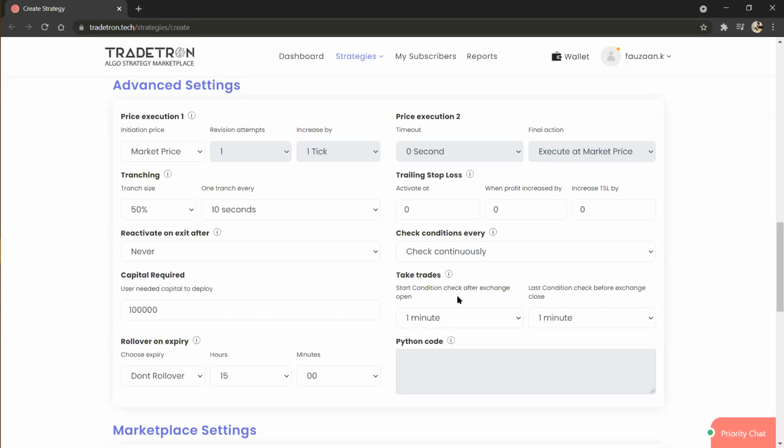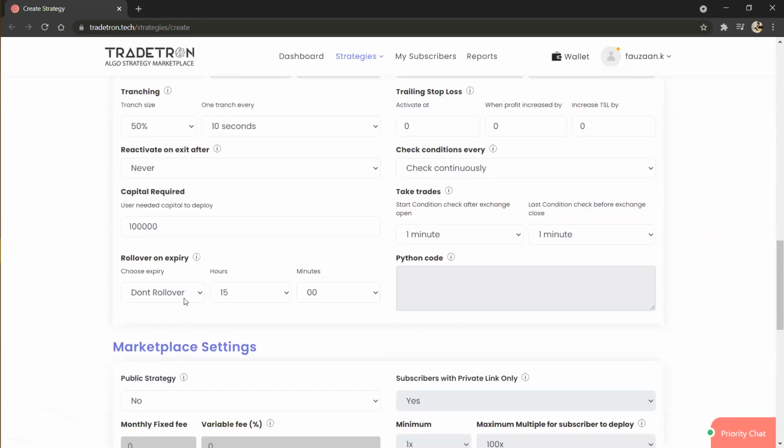So as I already explained, this is the rollover on expiry block. As the name specifies, this block is useful to roll over your existing positions, or we can say open positions in your strategy, to the next expiry. This block works on expiry day. So if we select next week here, and here it is 15:00, it means 3 p.m. On expiry day, if your open positions are there before 3 p.m., then at 3 p.m. it will roll over your existing positions to next week expiry. You can even select next month expiry.